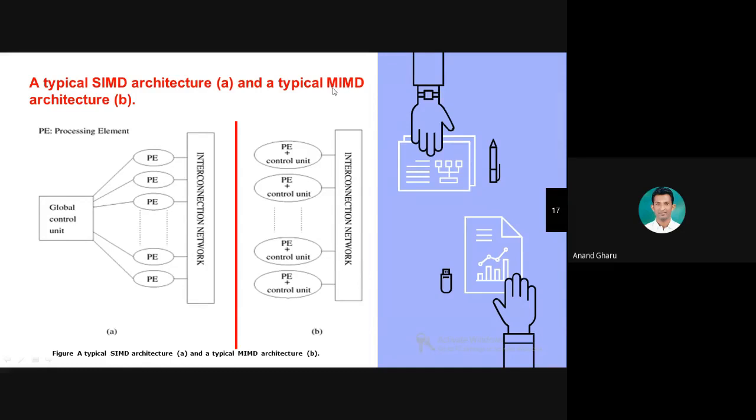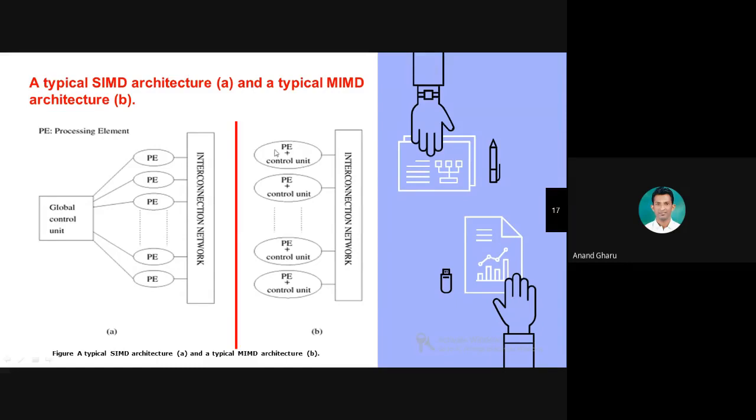MIMD, multiple instruction and multiple data. Here you can see there are multiple instructions. Multiple instructions are fetched by the multiple processing elements. But each processing element has its own control unit.